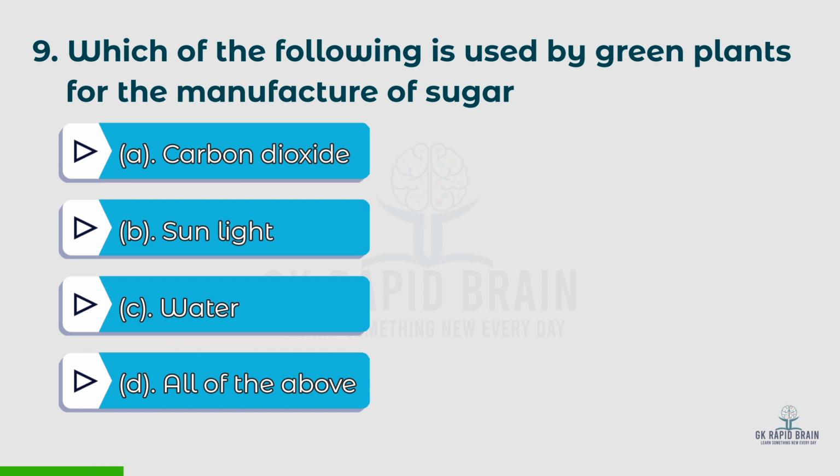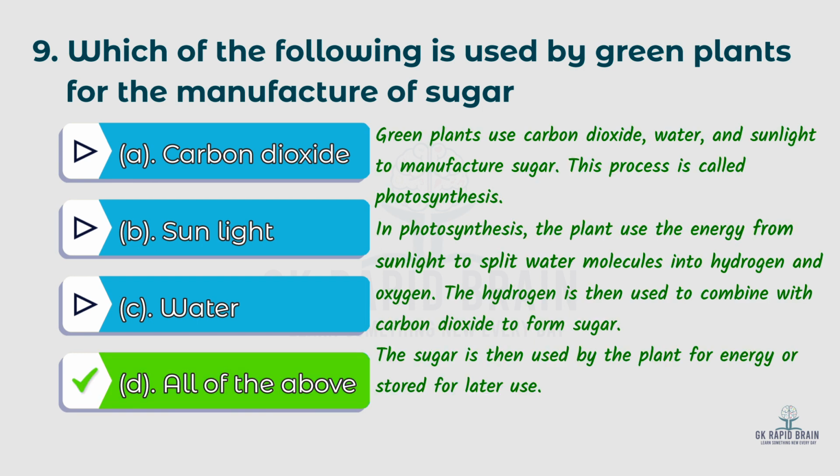9th question: which of the following is used by green plants for the manufacture of sugar? Options: A. Carbon dioxide, B. Sunlight, C. Water, D. All of the above. The right answer is all of the above. Green plants use carbon dioxide, water and sunlight to manufacture sugar. This process is called photosynthesis.